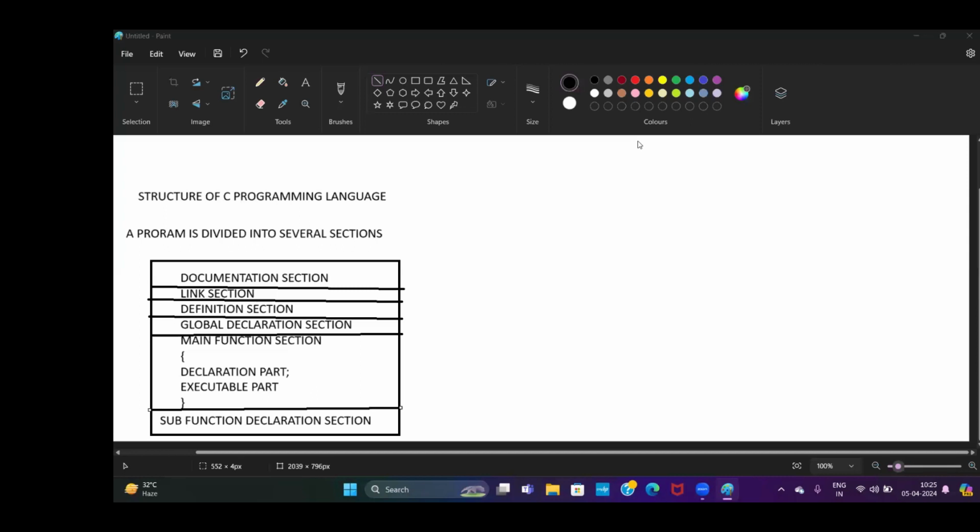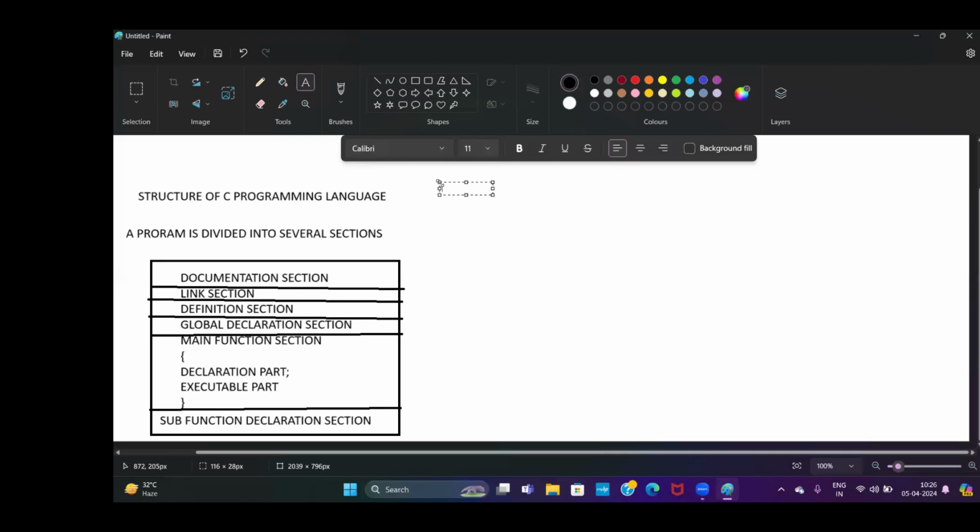Suppose this is the book for maths: maths notes, physics notes, chemistry notes, computer notes. You have to mention some information on the book, then you can understand what that book is. At the same time, documentation section works like that. So what is the documentation section?